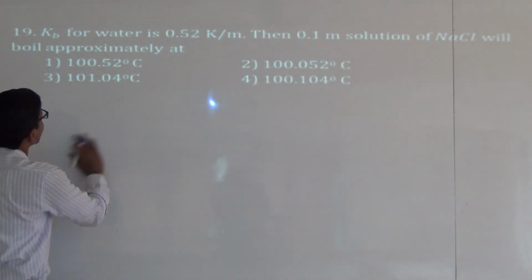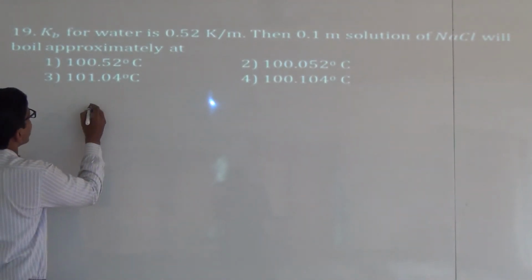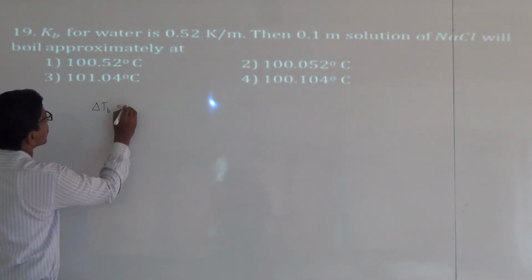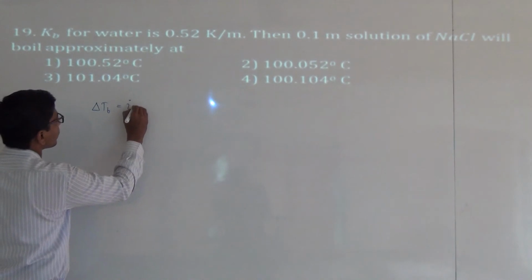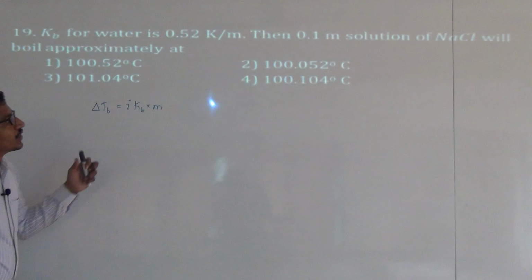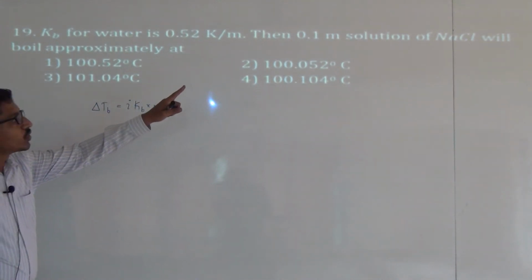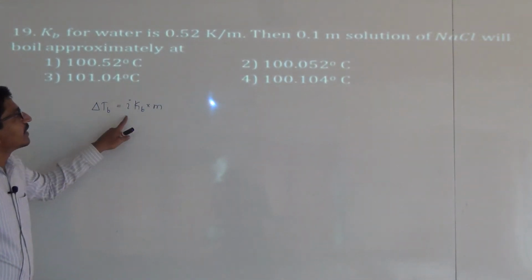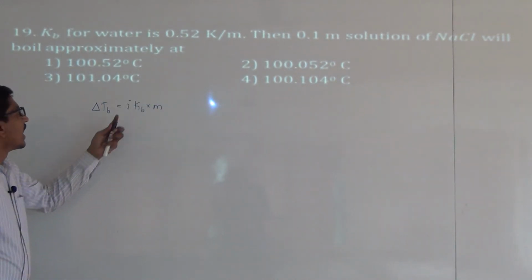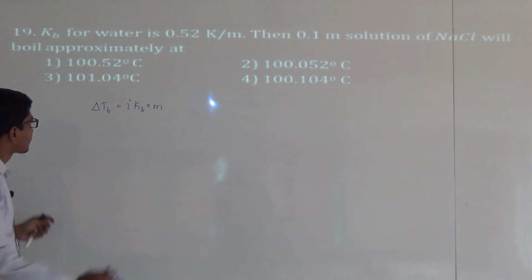From the elevation of boiling point, delta Tb is equal to i into Kb into m, because the non-volatile solute is sodium chloride, and in aqueous solution sodium chloride dissociates into Na+ and Cl-, and its van't Hoff factor is 2.